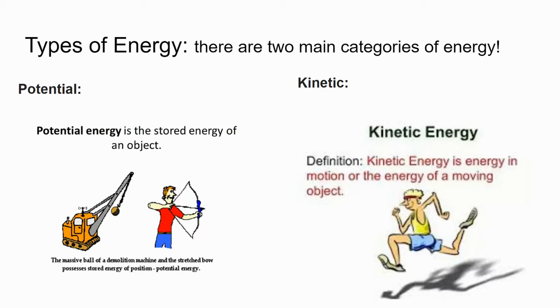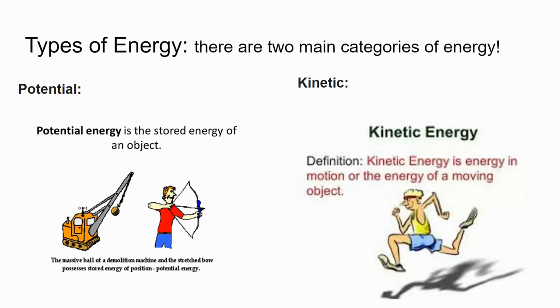All right. Let's look at our types of energy. So we can classify energy into 2 main categories, potential and kinetic. Okay. Potential energy is the stored energy of an object, and kinetic energy is actually the energy in motion. Okay, so the energy of a moving object.